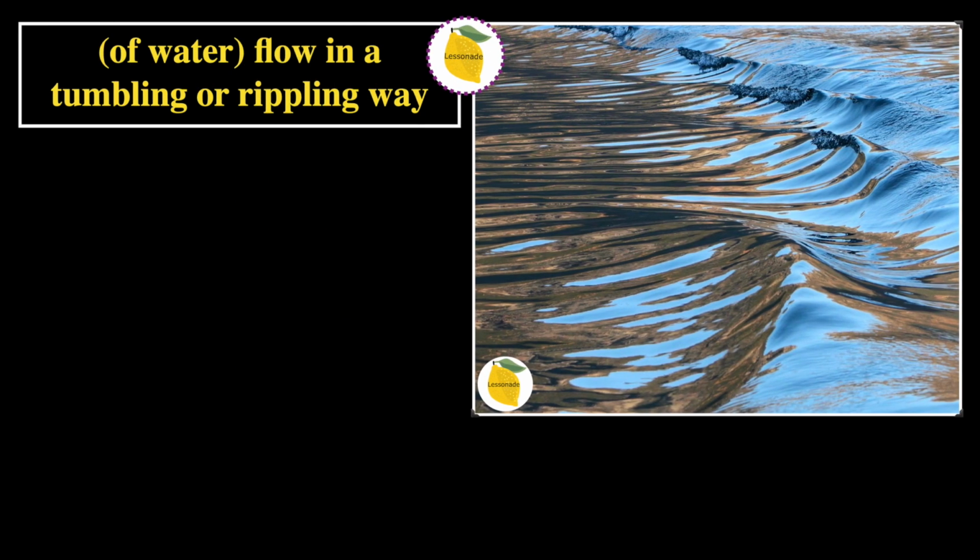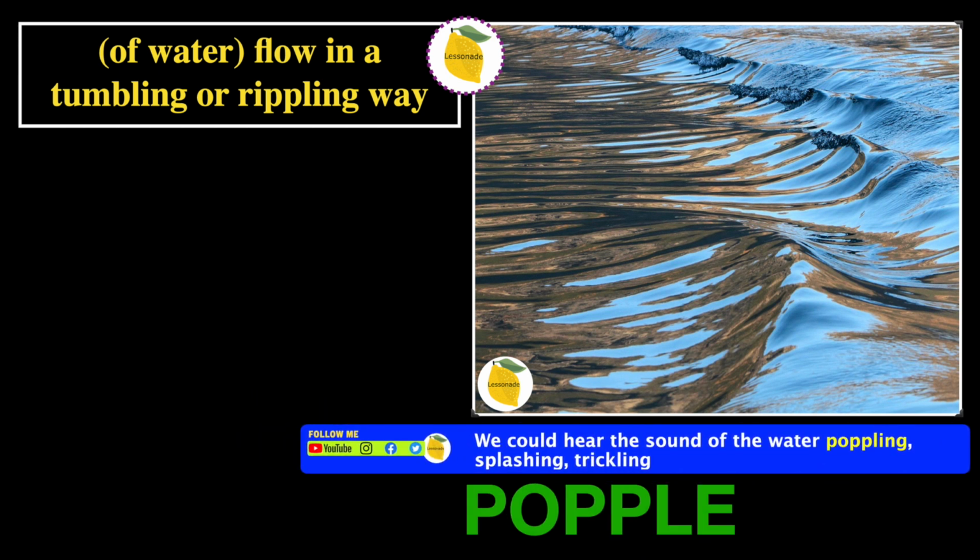The next one is of water flow in a tumbling or rippling way. And in this picture we can see water that's flowing in a tumbling or rippling way. And therefore the word will be popple. And the sentence for this word is, we could hear the sound of the water poppling, splashing, trickling.